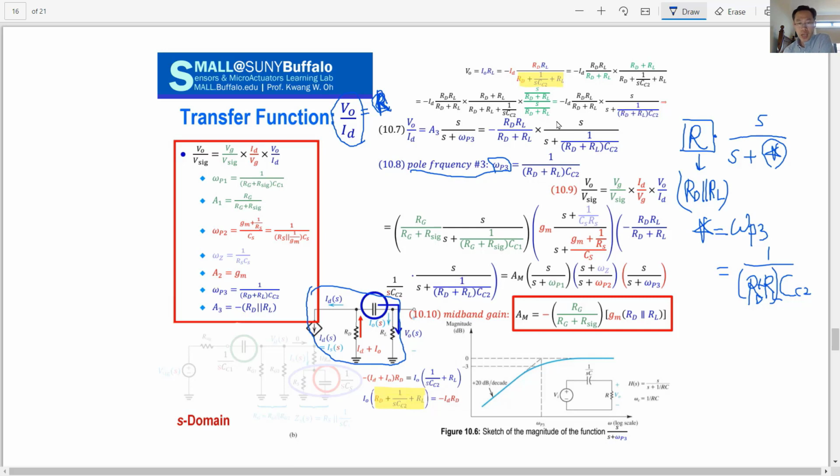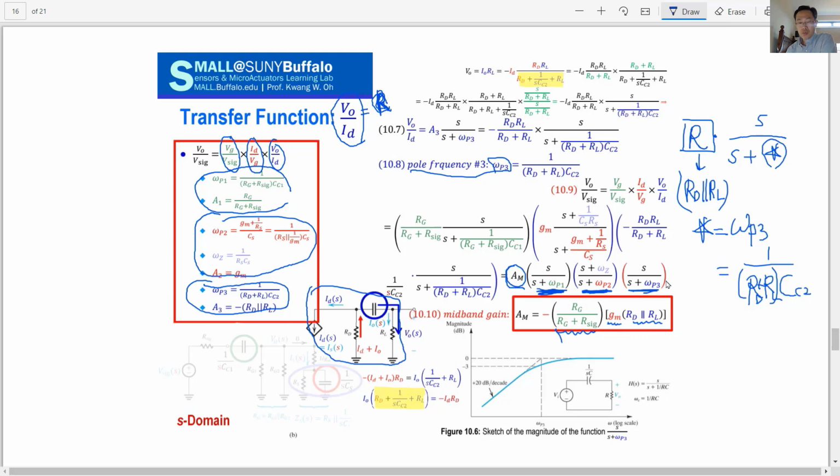If you add all these three things together, the first term is the green color, the first stage, and here is the next stage we analyzed, and the last stage, stage 3. So the final transfer function will be the green information times the red information times the blue information. There are three things: the total overall gain, with the green and red components, GM, and the last component, which is the parallel of RD and RL. And then the first high pass filter, the second high pass filter, and the third high pass filter.